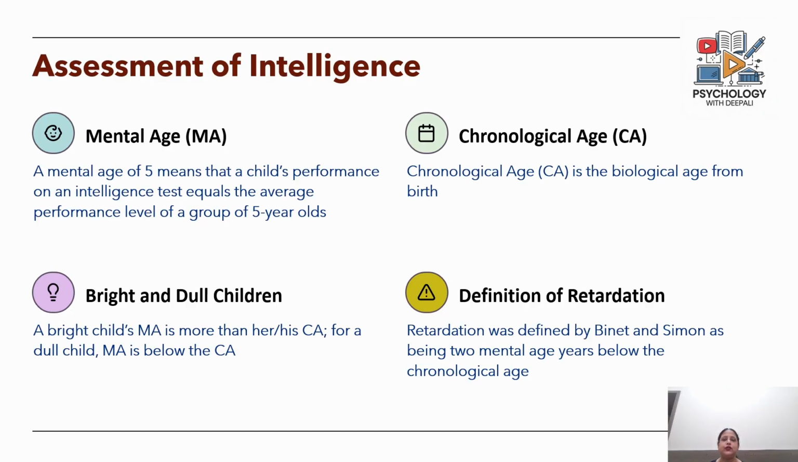We use the term intellectual disability, but in those years it was used, and they defined retardation as being 2 mental ages below the chronological age, which means if a child is 10 years old and his mental age is 8, so chronological age is 10 but his mental age is 8, he is actually 2 mental ages below his chronological age, and therefore by virtue of definition by this particular test standards, he would be classified as belonging to the retarded or intellectually disabled category of intelligence.